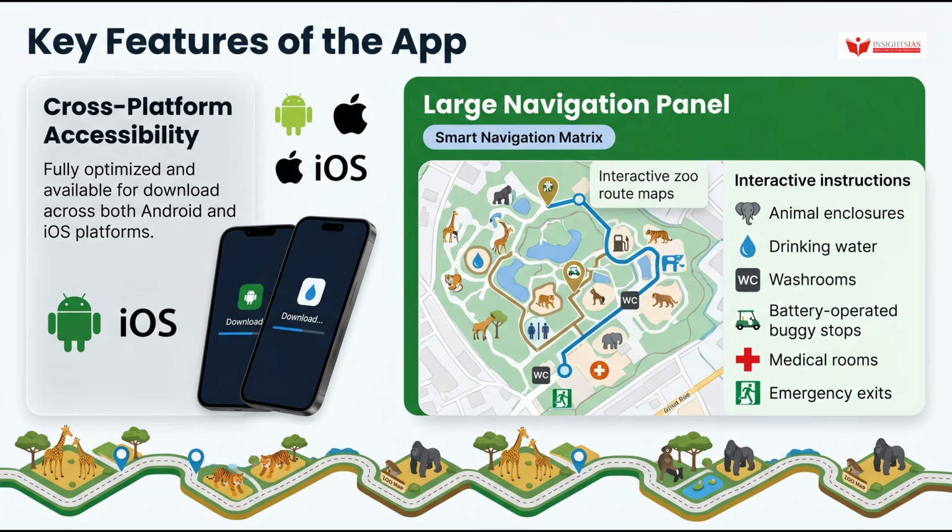The app is cross-platform, fully optimized, and available for download on both Android and iOS. It features a smart navigation matrix, which is a highly detailed, real-time interactive digital map giving step-by-step navigation instructions to help visitors pinpoint animal enclosures, drinking water points, washrooms, battery-operated buggy stops, medical rooms, and emergency exits.